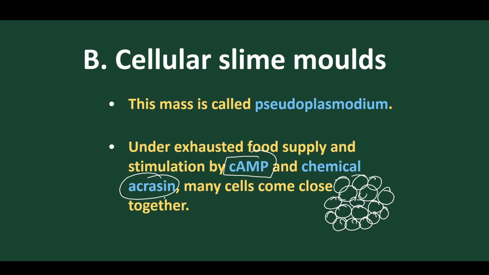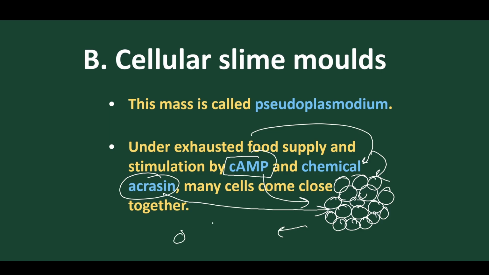This aggregation is due to this particular chemical, acrasin, which is of a cyclic AMP nature. When food supply is less, they go for this colonial, aggregation form. But when the food supply is maximum, they separate and survive alone.